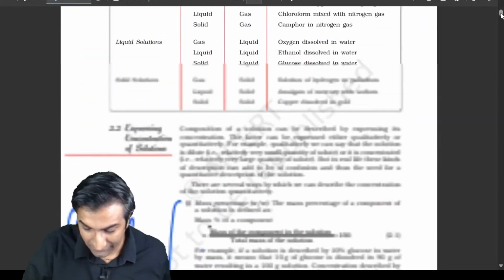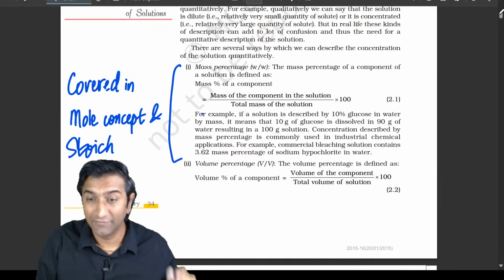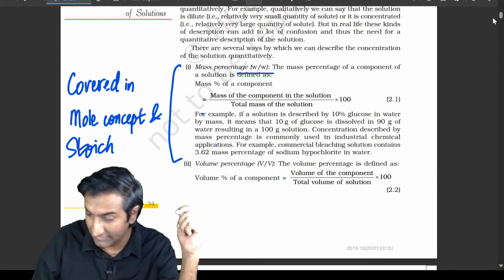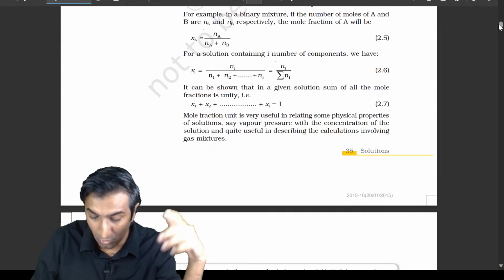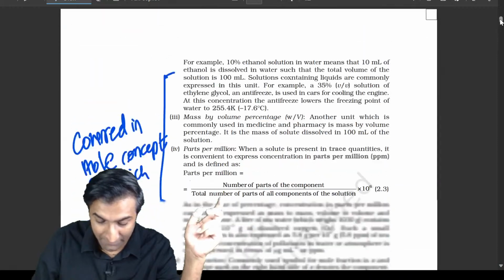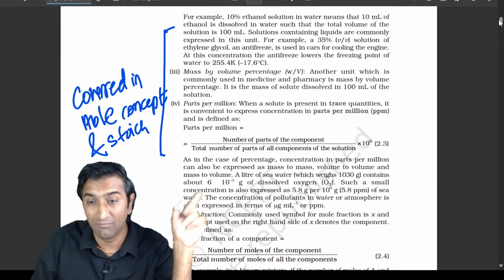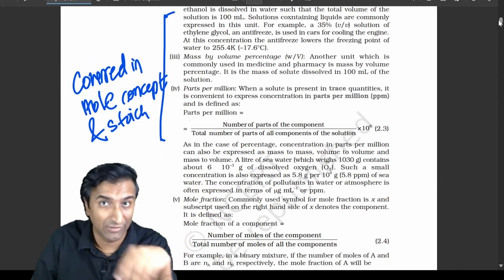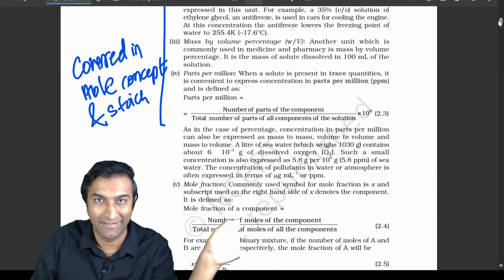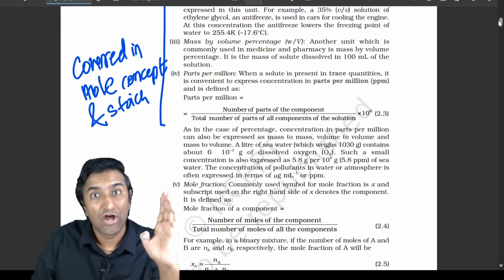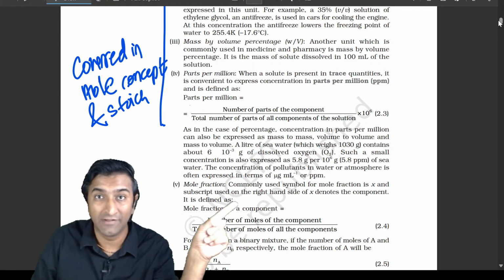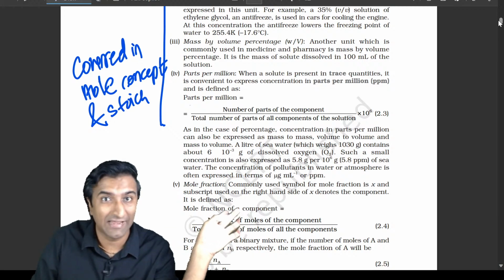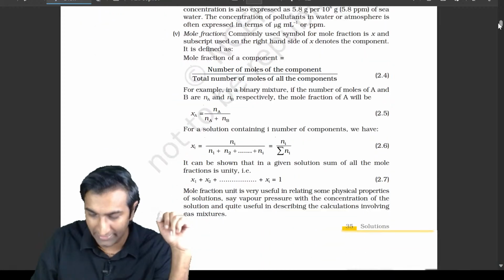The first part of NCERT, which is all of this: mass percentage, volume percentage, molarity, molality, mole fraction. I have already covered all of this in mole concept and stoichiometry, right? I've done some PYQ sessions on that. I'll leave links in the description if you want. You can find it on the playlist. And we also did a mole concept crash course session just last week. The PYQ has all of that, so you can watch it, okay?